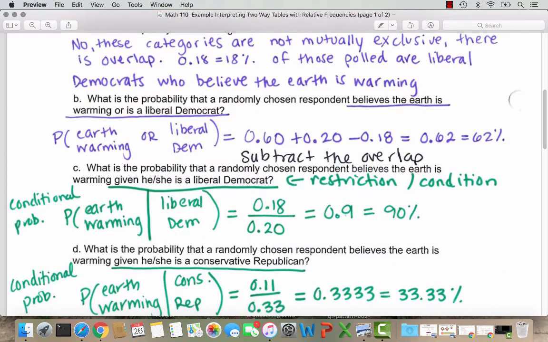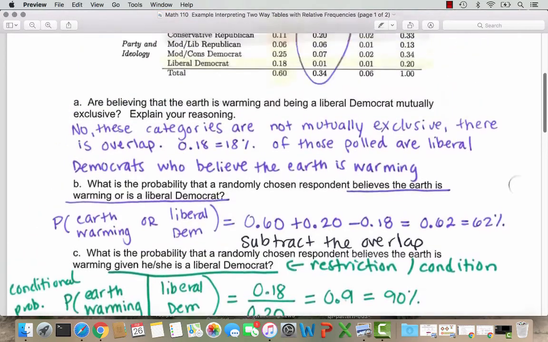Question C asks us, what is the probability that a randomly chosen respondent believes the earth is warming given he or she is a liberal Democrat? I've underlined the "given he or she is a liberal Democrat" part here. That's our restriction or condition. So we are not going to be looking out of the total of everyone surveyed. We are just looking at the liberal Democrats.